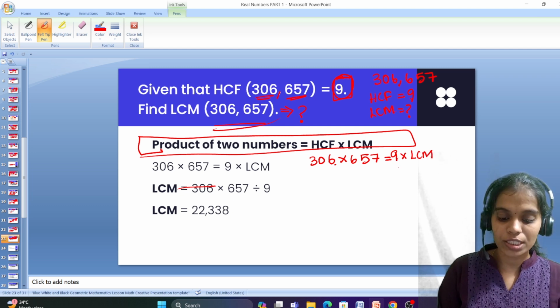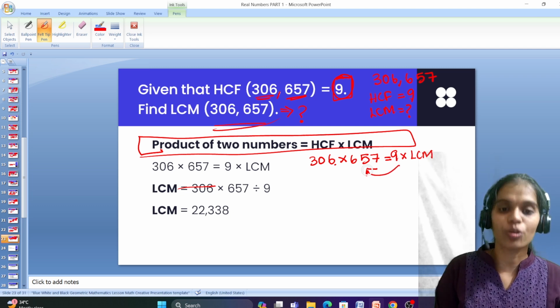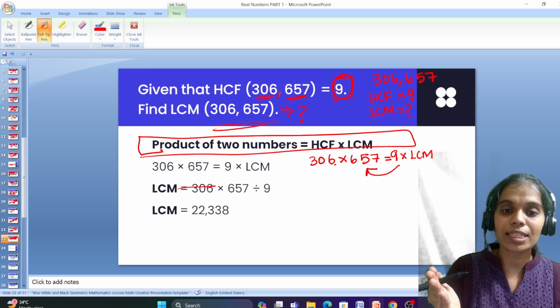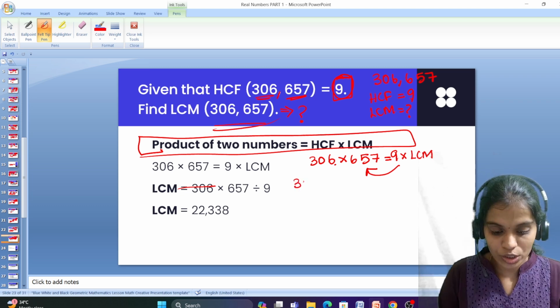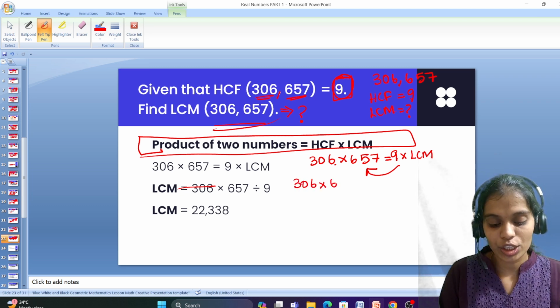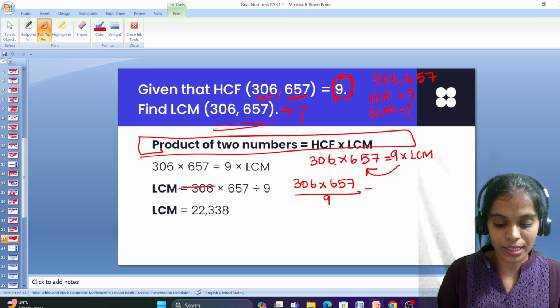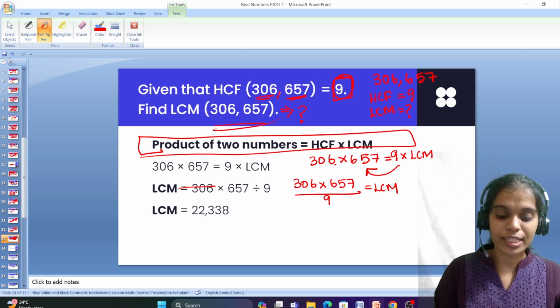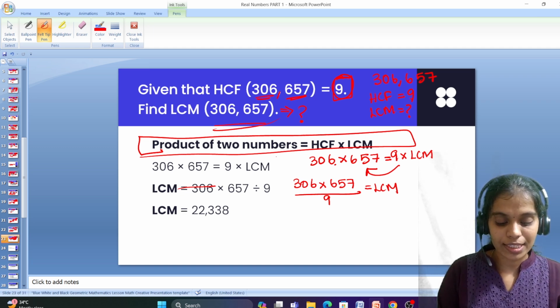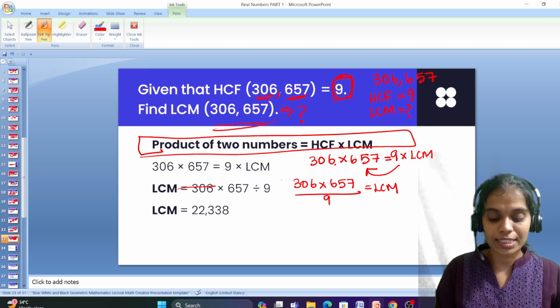By the transposition method, when we take this 9 to the opposite side, multiplication turns to division. So 306 into 657 divided by 9 equals LCM. We can use the divisibility rule, right? 3 plus 0 plus 6 is 9.